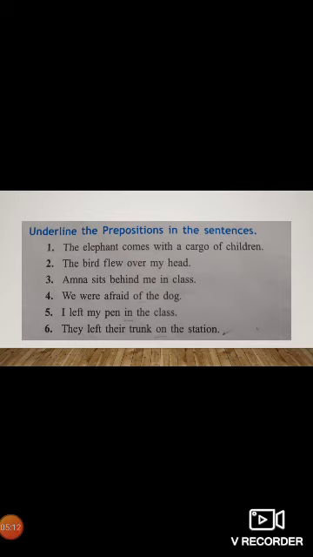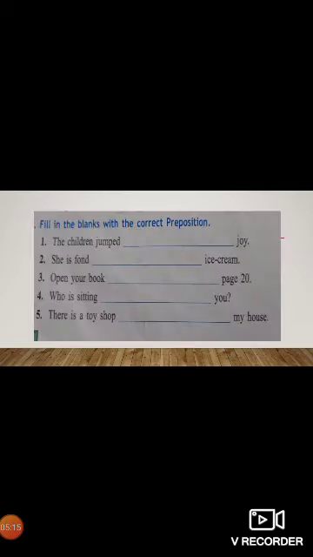Now I'm going to share your homework. Look at the exercise number C. This is the page number 64 from your textbooks. Fill in the blanks with the correct prepositions. Yeah, it's your homework, beta. Do by yourself. Look at number 1. The children jumped dash joy. Number 2. She is found dash ice cream. Number 3. Open your book dash page 20. Number 4. Who is sitting dash you. Number 5. There is a toy shop dash my house. So boys, this is your homework.